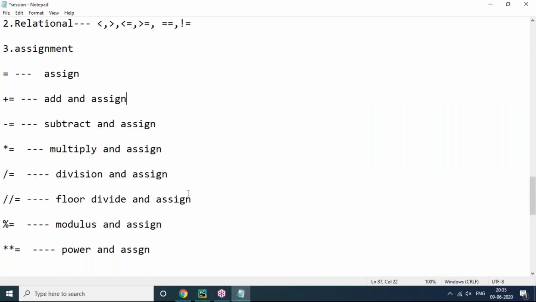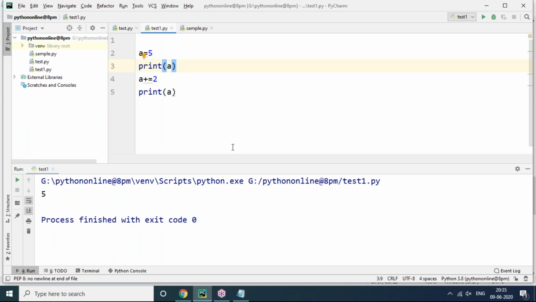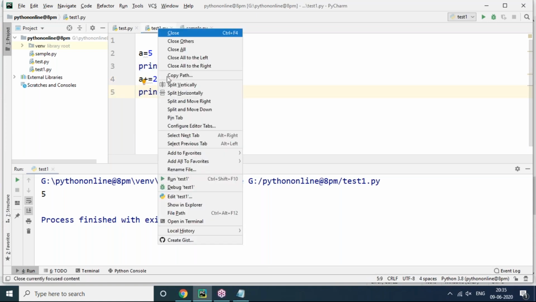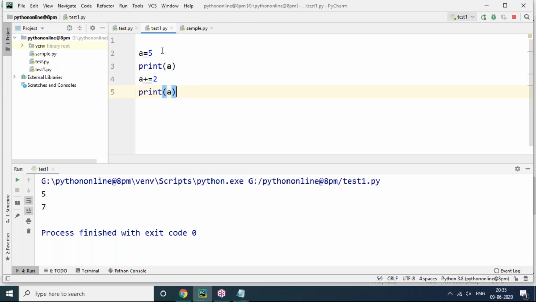First it will add the value 2 to the variable, whose value is 5, so 2 is added to 5, that will be 7. Later 7 will be assigned to variable a. That's what it is, 7, sir. Now you can see this 7 is the value here. And this expression we can also write another way.